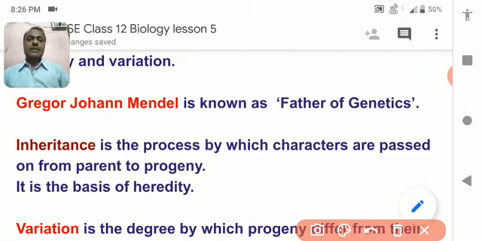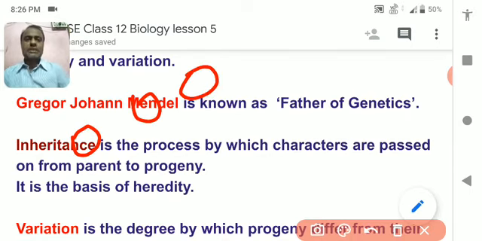But in his rest time, he started gardening, and in his garden he grew so many kinds of plants, and he saw the different characteristics of the plants.